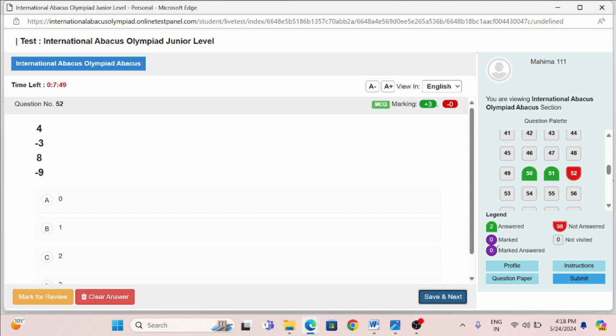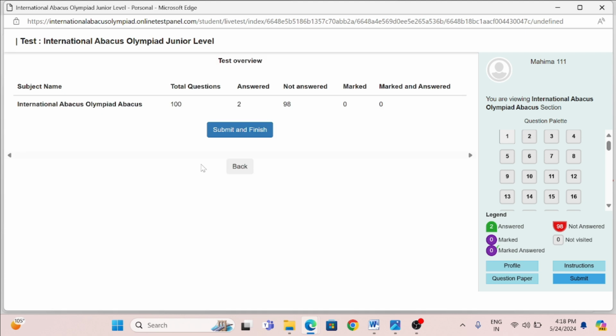Now as you can see, when you are very much aware that you have completed all the questions in an appropriate form, you need to click on submit. When you submit, this kind of interface will come. A report card will be automatically generated on the screen, showing which questions you have completed or answered and which are not answered, and every sort of marking will be there. That is known as the report card, which will be displayed on the screen.